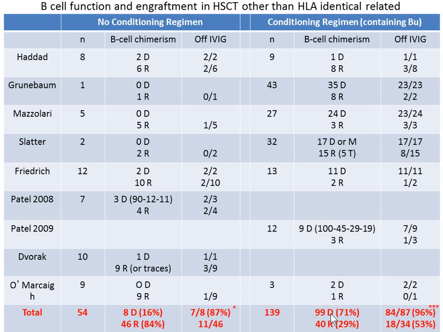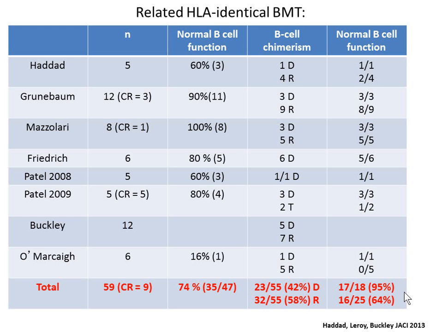And when there is more B cell engraftment, there is more B cell function. So that's quite simple, quite logical. And the message is that we should do a conditioning regimen if we want to have a normal B cell function. It's more likely. We also looked at if it was true in the HLA identical BMT setting, and most of the cases are not conditioned.